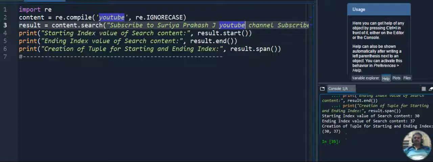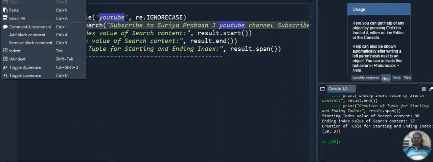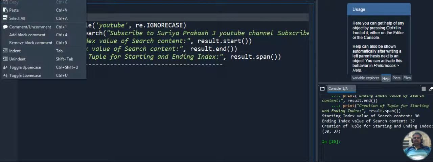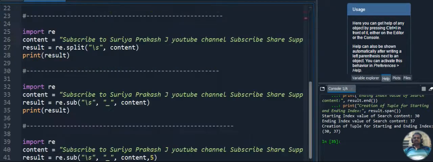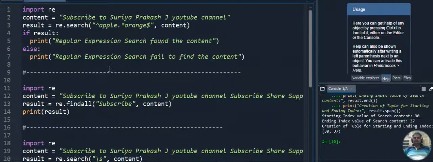Okay, so in this content I am happy to end this video. I explained all the parts. We started with how to search a starting string and ending string in a given paragraph, that is with the search method. In the second program we used the findall method to identify how many times the given string occurred. So if it occurred 3 times, the string will be displayed 3 times.